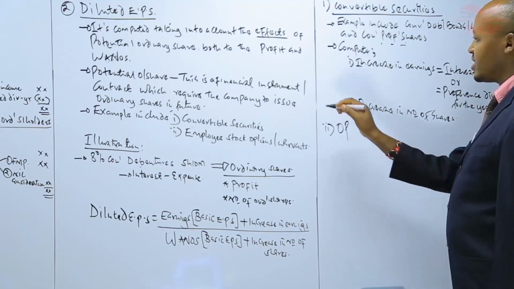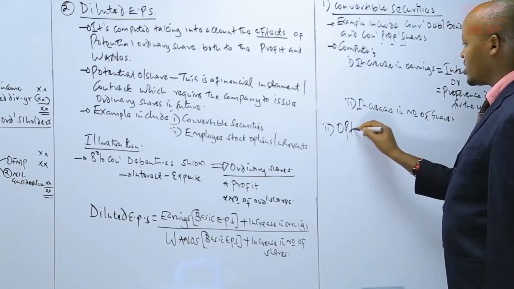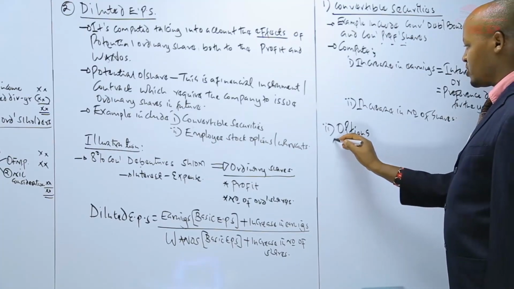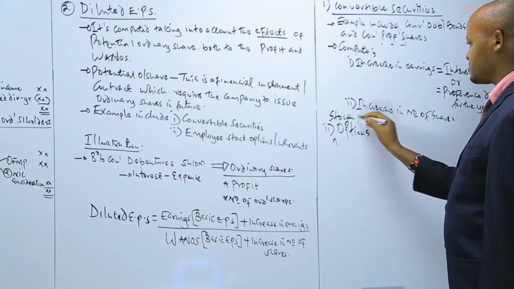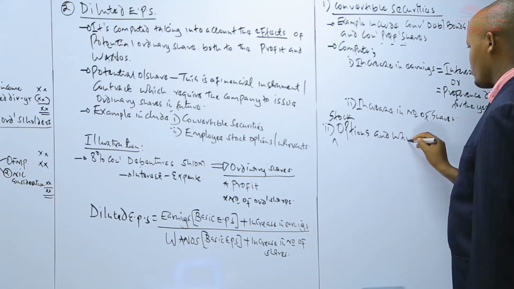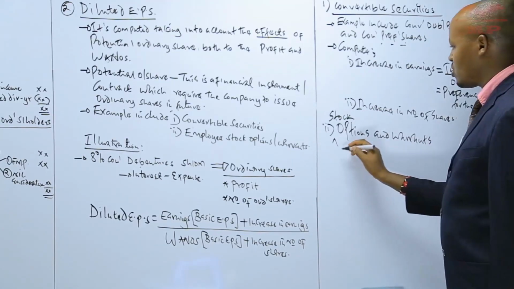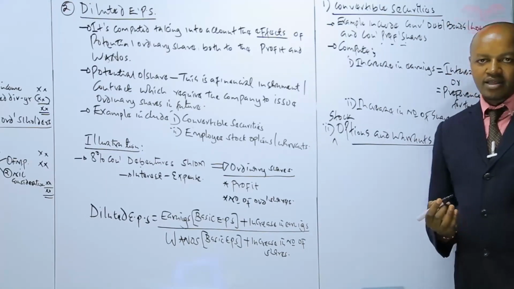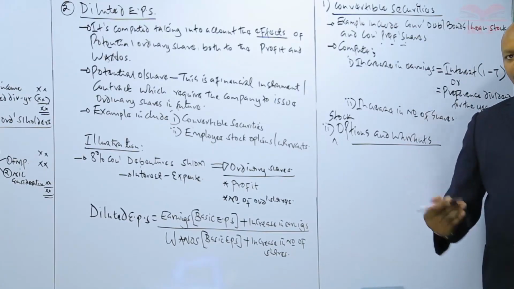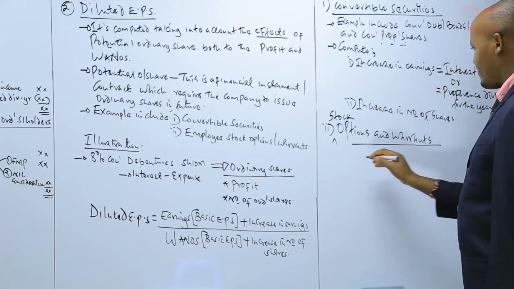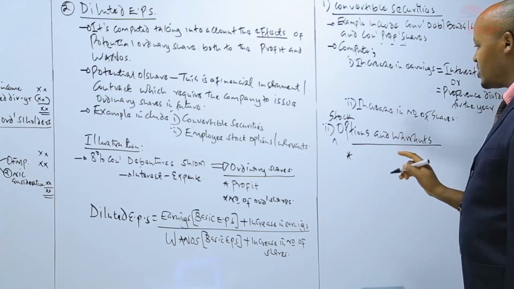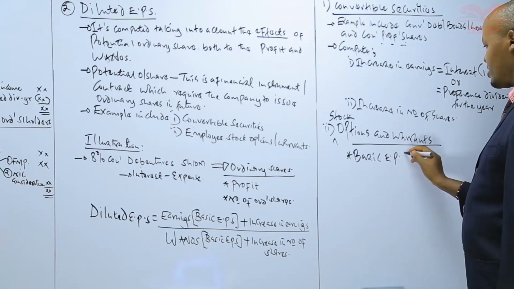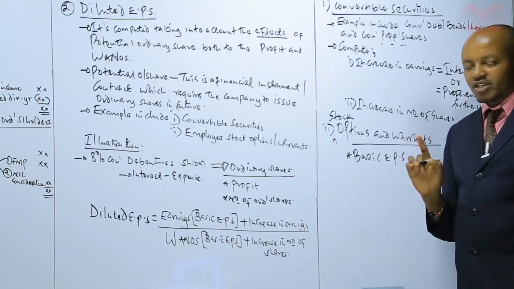Then on the other hand, we have said that potential ordinary shares will include what we refer to as employee options, that is stock options, options and warrants. These stock options and warrants are basically the right given to the employees of the company to buy the shares of the company in future at a price which is below the market price. Now, first of all, for the purpose of computing the basic earnings per share, if you can remember,